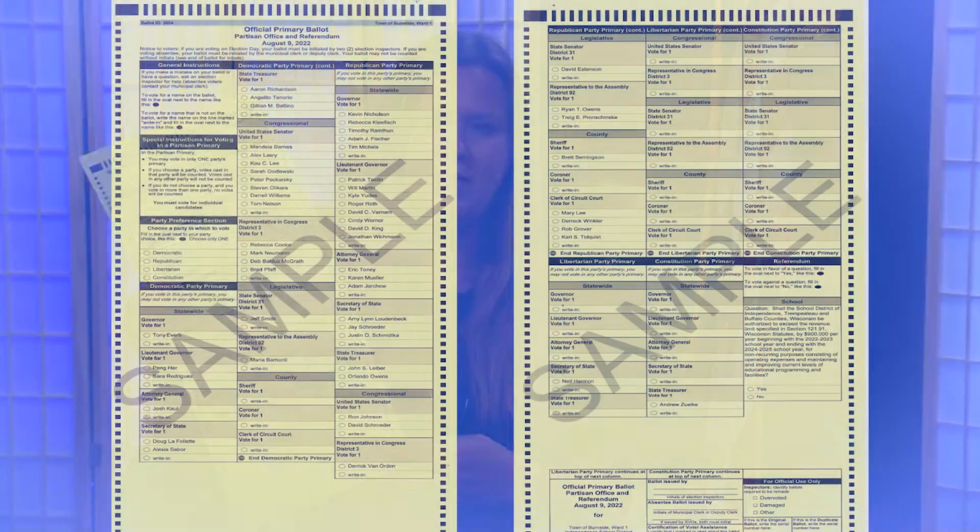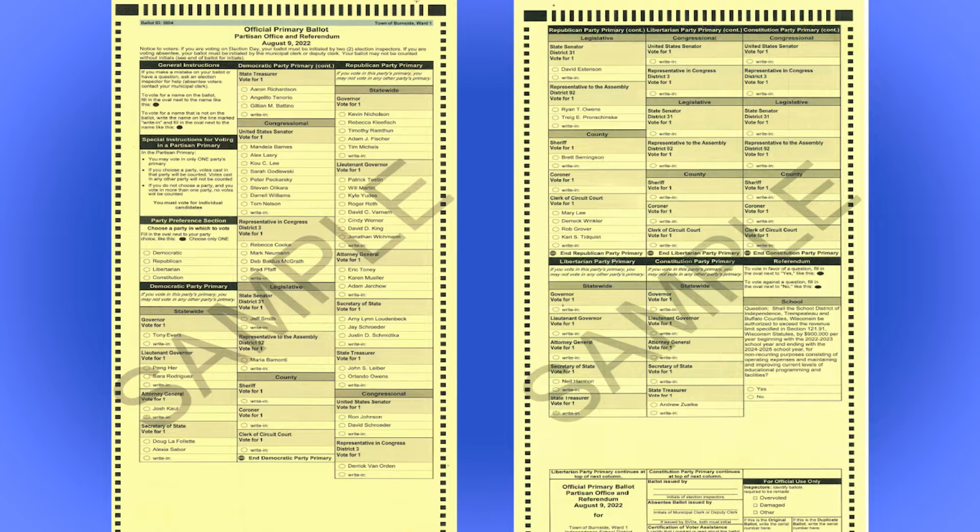choose their designation at the top of the ballot, and they can choose which party they vote for, and they can only vote within that party. This is a sample of our ballot that we'll be using here in Trempealeau County. It is front and back. There is lots of information on this ballot, and I just want you to make sure that you know how to properly fill out a ballot.